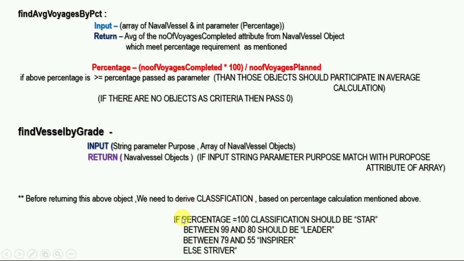The condition is given for deriving the classification. If percentage equals 100, then the classification should be 100. If percentage is between 99 and 80, then it should be leader. If it is between 79 and 55, then inspirer, and at last striver. So we also need to derive the classification. This is the logical part.